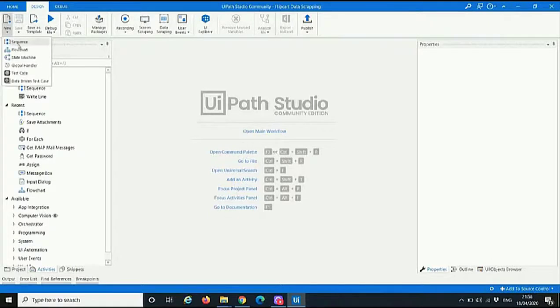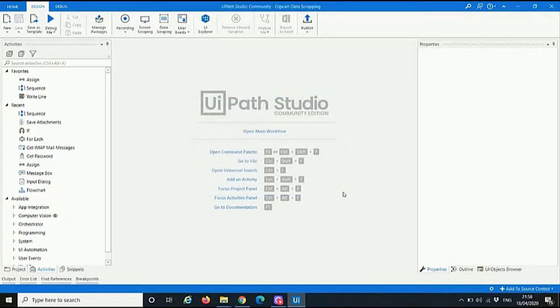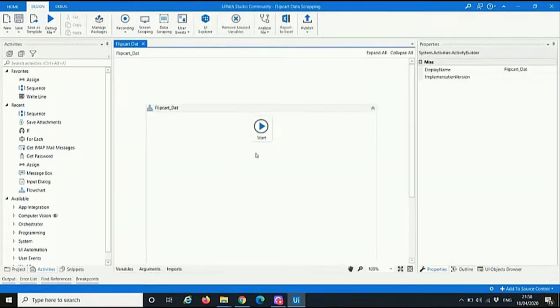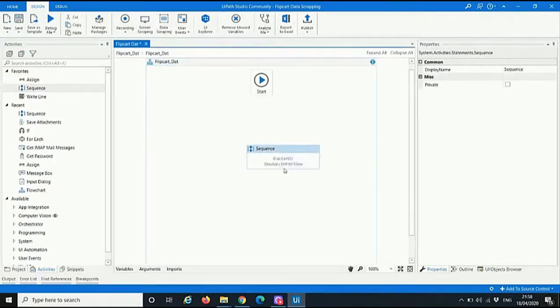We first create a flowchart followed by a sequence of steps. Rename the flowchart. This is the flowchart window. Now add a sequence to it. This sequence is the sequence of steps that need to be followed.